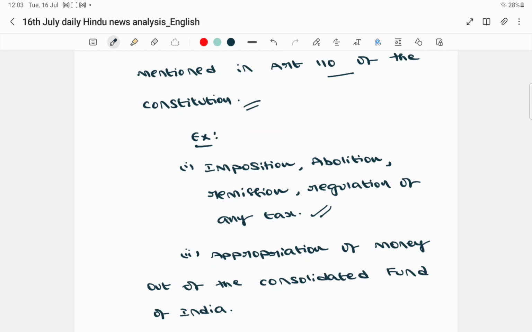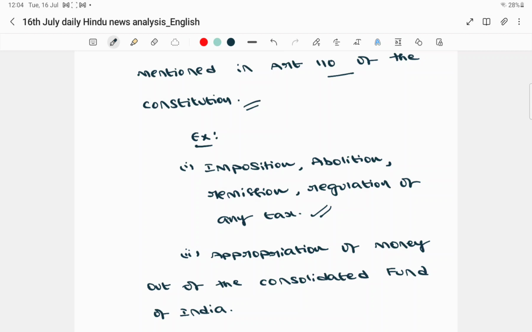So now you come to the conclusion: what is a money bill? Article 110 of the Constitution has defined what a money bill is. It defined that any bill which deals with any or all of the matters mentioned in Article 110 can be considered a money bill.